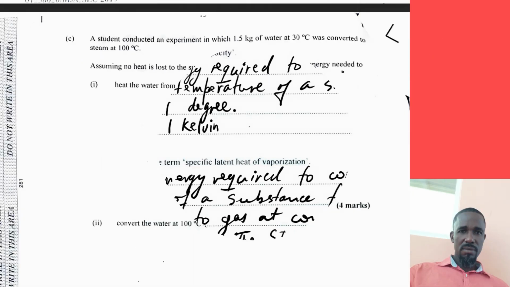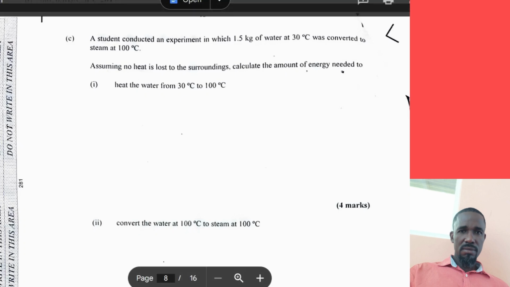Moving on to the next part: an experiment in which 1.5 kilograms of a substance at 30 degrees Celsius was converted to steam at 100 degrees Celsius. Assuming no heat is lost to the surroundings, calculate the amount of energy needed, 1, to heat the water from 30 degrees Celsius to 100 degrees Celsius. What is important for us to note here is that there's a change in temperature.